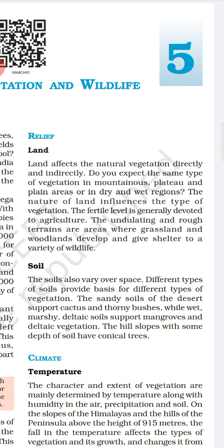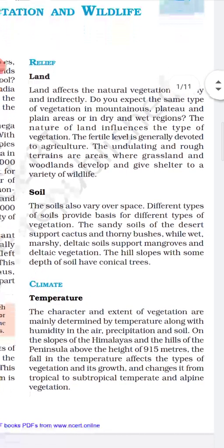The plains have fertile soils which are generally devoted to agriculture, and mountains generally have the forests, and some plateaus also have some forests and grasslands. So these different types of lands affect the different types of flora and fauna, and these forests are the shelters of the wildlife because they live in the forests, and different vegetations are the homes of the animal life.